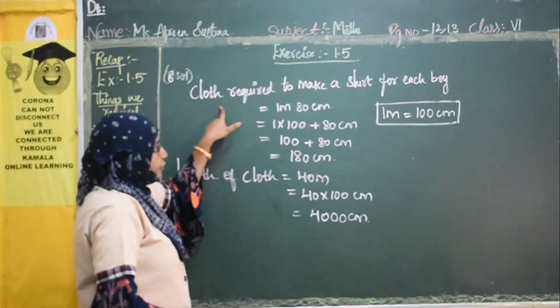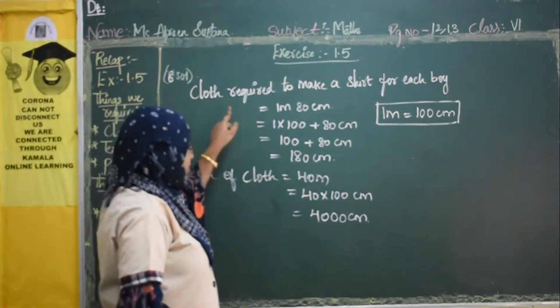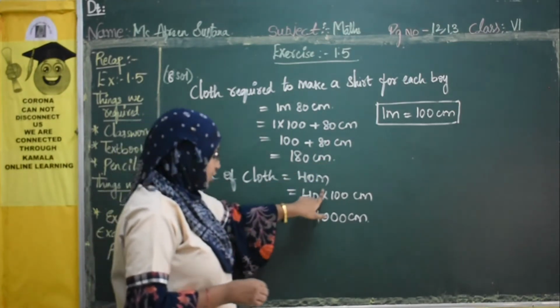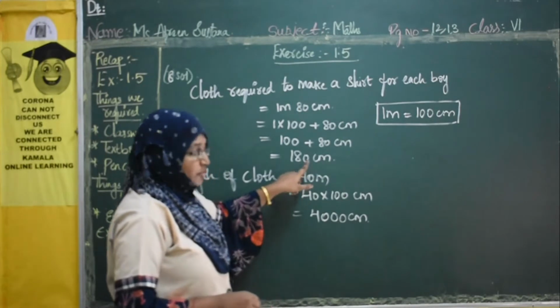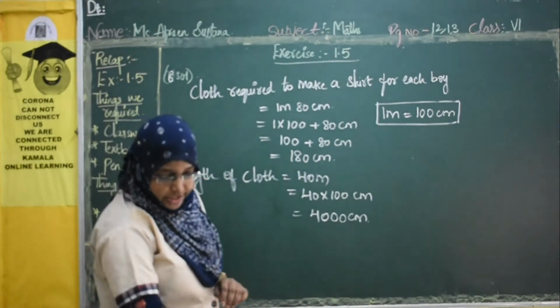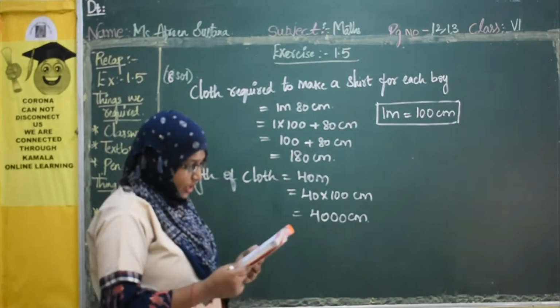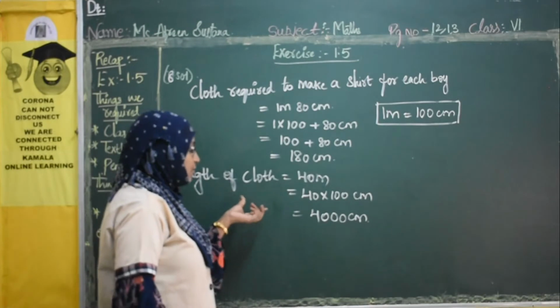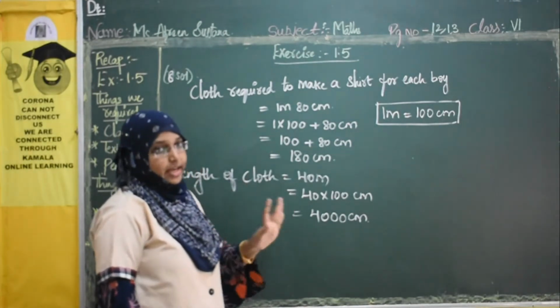Now the cloth required for making a shirt for each boy is 180 centimeter. The given length of the cloth is 40 meters, and we have converted it in terms of centimeter, so this is 4,000 centimeter. Now what they asked at the last: find how much cloth will be left. We need to find how much cloth will be left and how many shirts we can make.